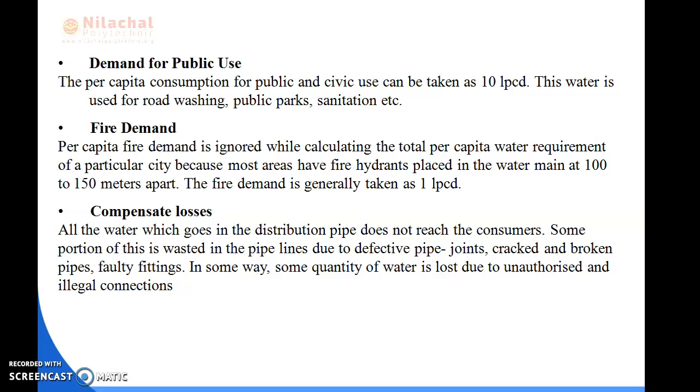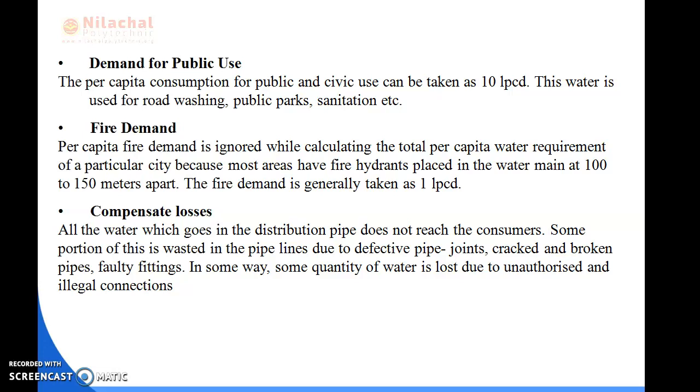Next is compensate losses. In compensate losses, all the water which goes in the distribution pipe does not reach the consumers. After the treatment process is done, the distribution process continues. All the water which goes in the distribution pipe does not reach the consumers. Why does it not reach the consumers?